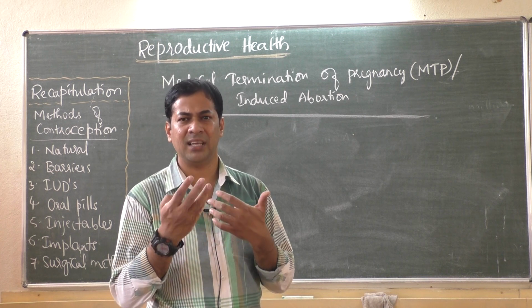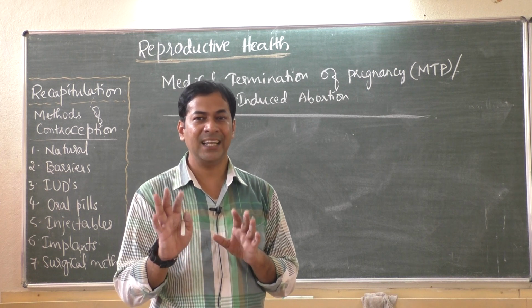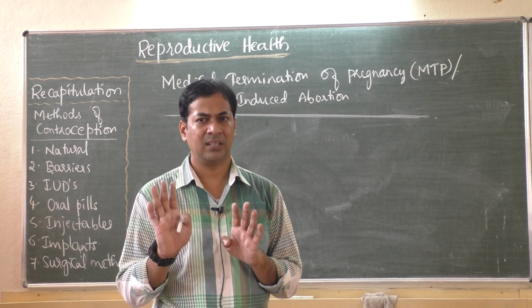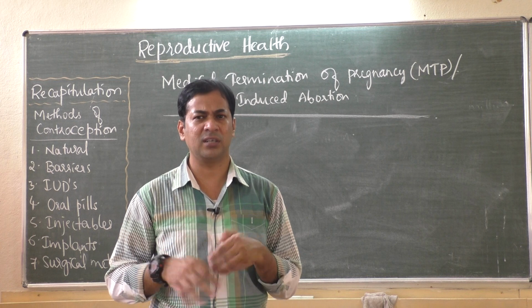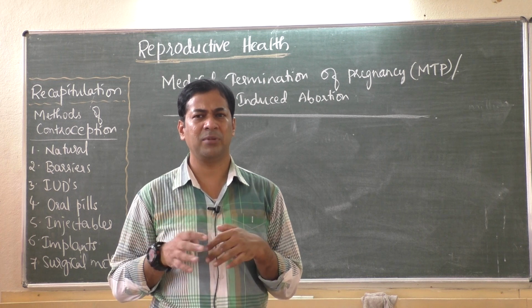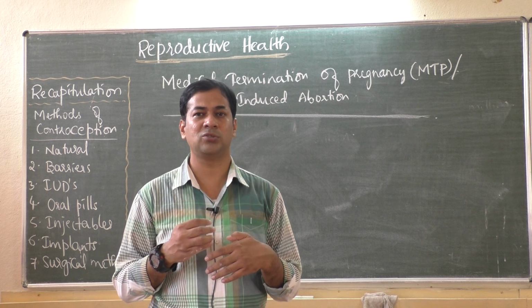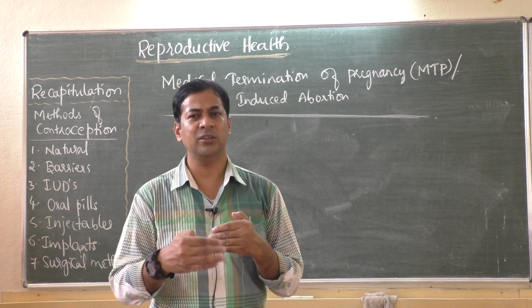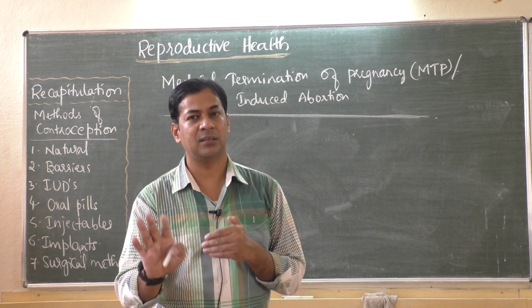Abortion means anyway they are going to remove the baby, so the baby anyway will not survive. At least they save the pregnant woman, that is the mother. In some cases where the baby is not growing, or the baby is dead inside, it may cause some problem to the mother. So doctors usually say that continuation of this pregnancy is harmful to mother and baby.